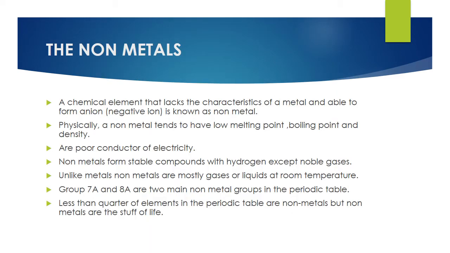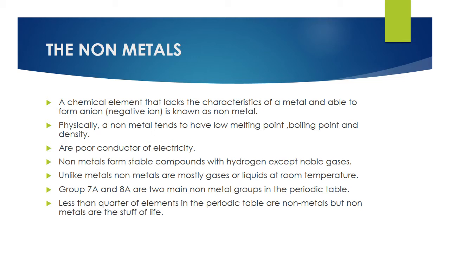What is a non-metal? A chemical element that lacks the characteristics of a metal and is able to form an ion, a negative ion, is known as a non-metal. And if you remember your concept about the metals, they usually lose electrons in order to complete their outer shell. Clear? But here non-metals have to gain electrons in order to complete their outer shell, so their electron number increases. That's why they attain a negative charge.